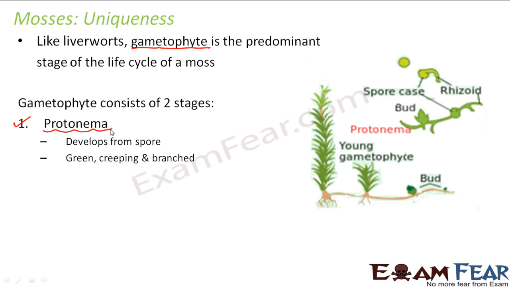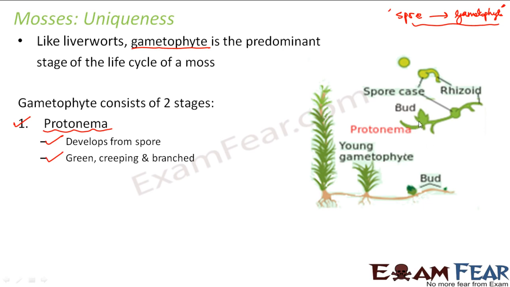What is protonema now? Earlier, from the spore, it was directly forming gametophyte. But now it will not be like that. So now from the spore, a structure is formed which is called protonema. So protonema develops from spore. It is green, creeping and branched. So it is a creeping structure. It cannot support itself. It needs something to creep around. So it is a green colored, creeping and branched structure. This is how it looks like.